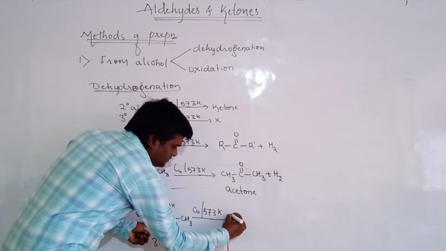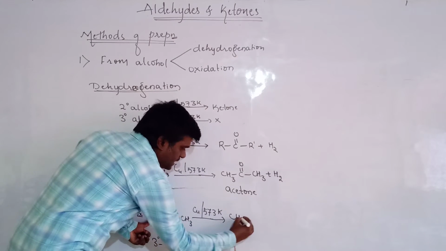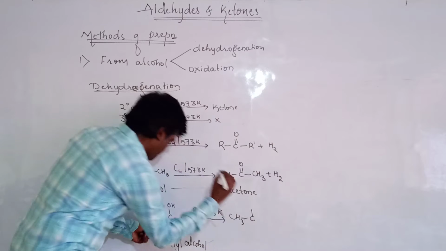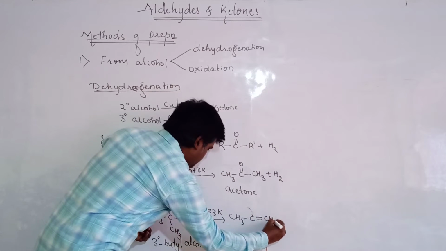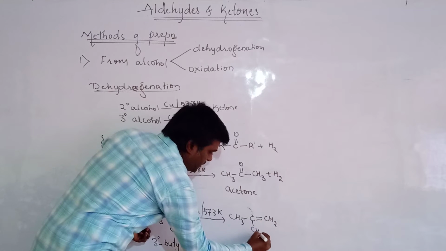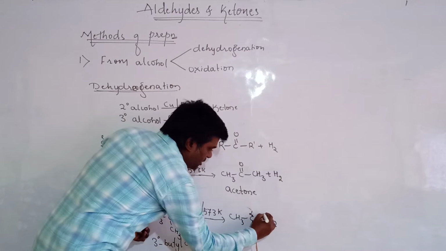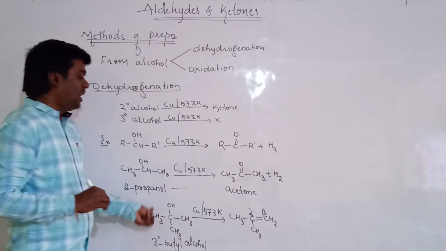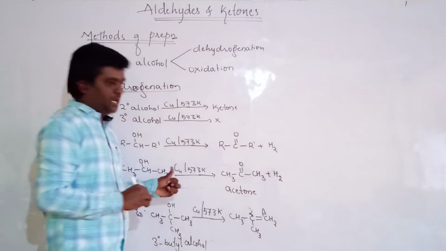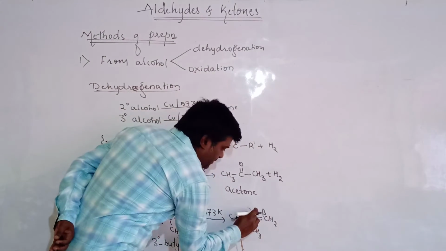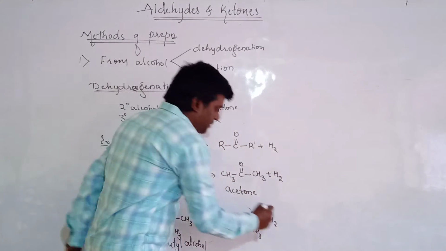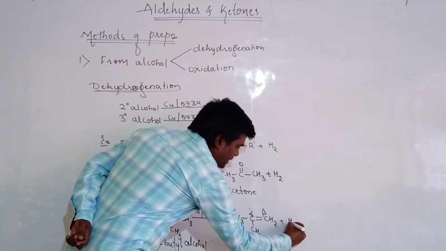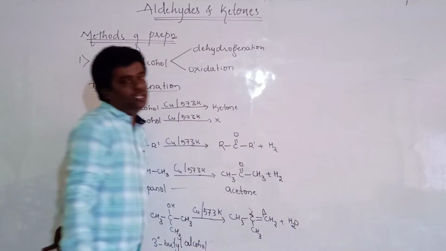Let us see: CH3C(CH3)=CH2. The unsaturation will be created between the alpha and beta carbon atoms. The alkene in which the double bond is present between the alpha and beta carbon atom, and the remaining byproduct is the water molecule.